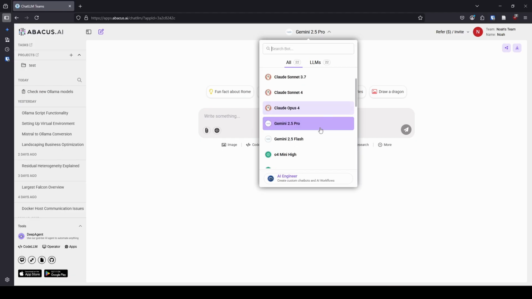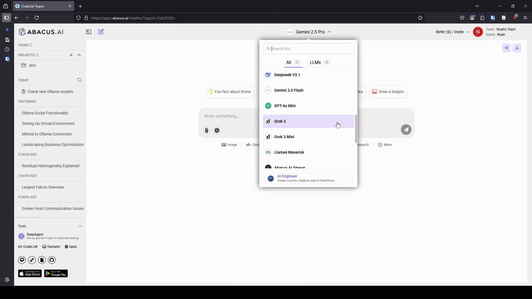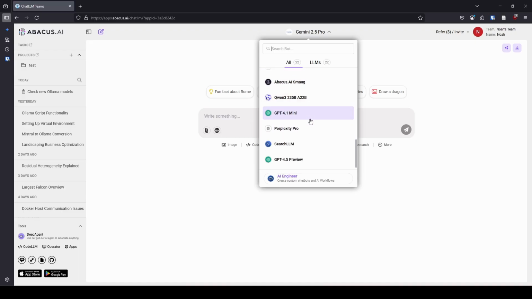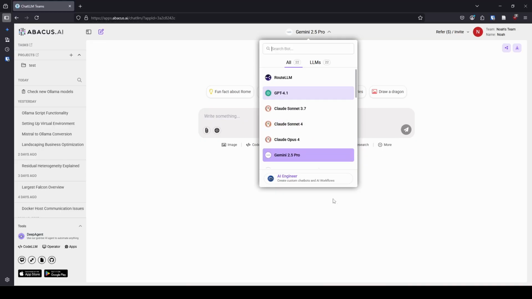And yeah, I know you're probably like, well, Noah, Gemini 2.5 Pro is a reasoning model. Yeah, it is. I don't have any comeback. I'm just like, yeah, I know it is. It just is what it is. I don't use Grok. I have started to experiment with Llama 4 a little bit, but not much. And I use Perplexity Pro quite a bit because I really like Perplexity. So that said, that's all the LLMs that are here.